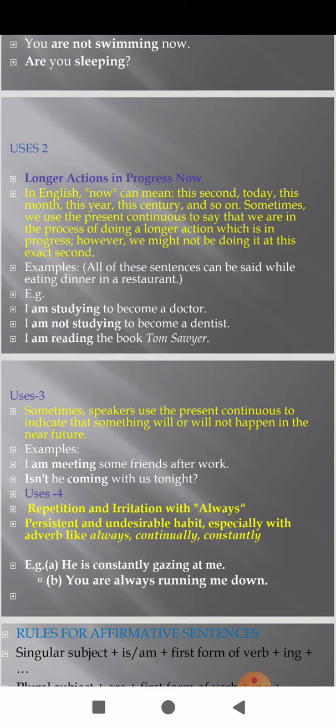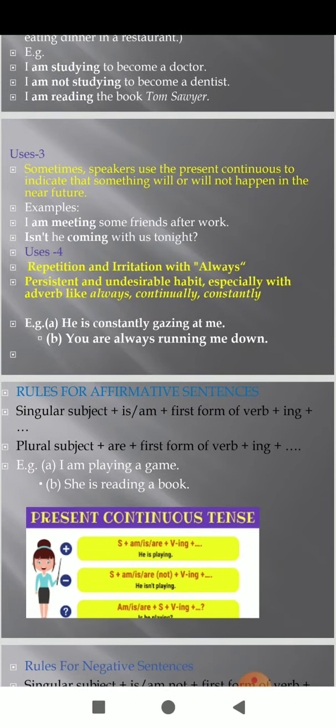If we see the uses for repetition and irritation with always, a persistent and undesirable habit, especially with adverbs like always, continually and constantly. So here is an example, students. You are always running me down.